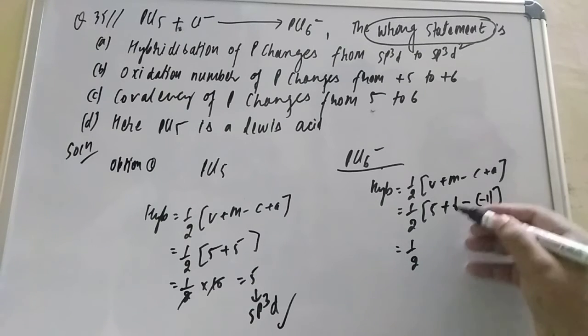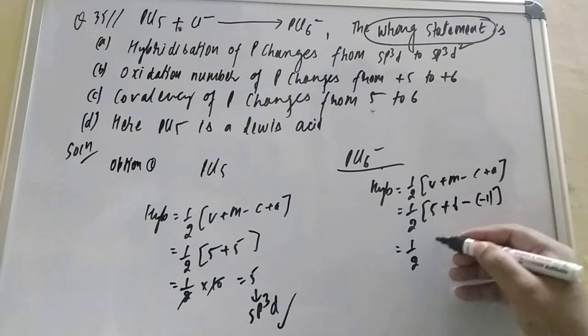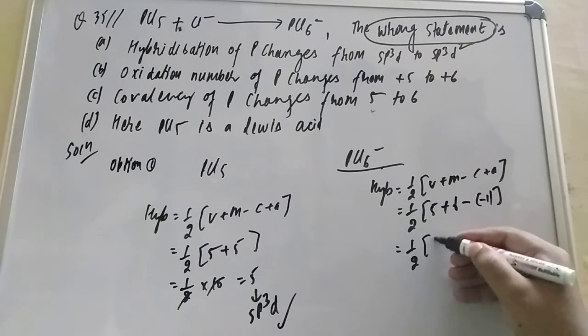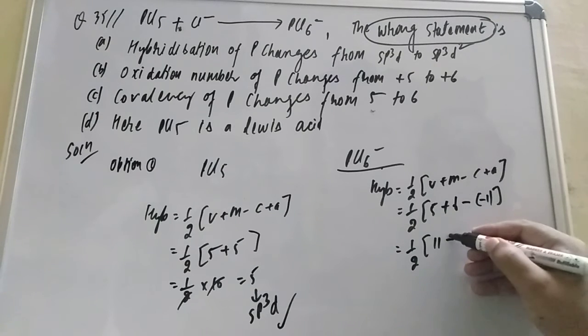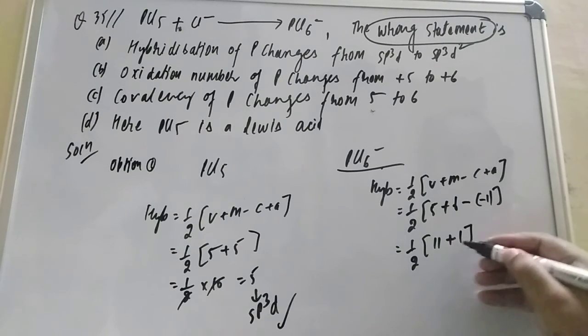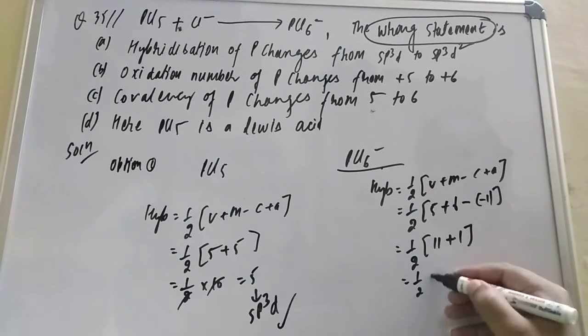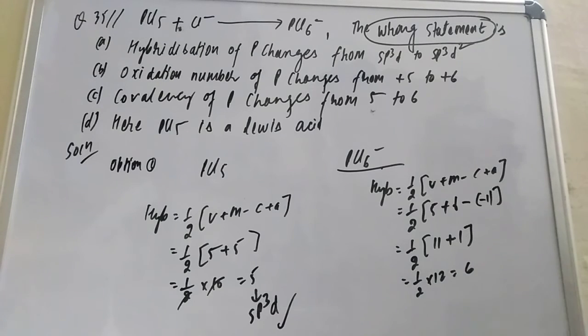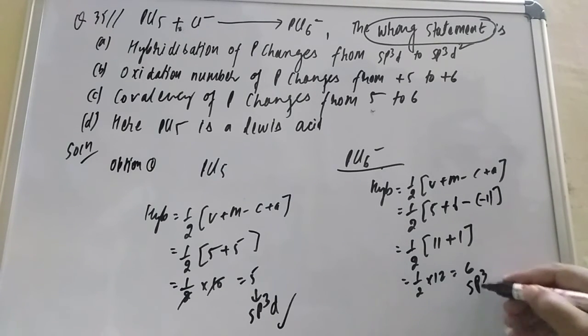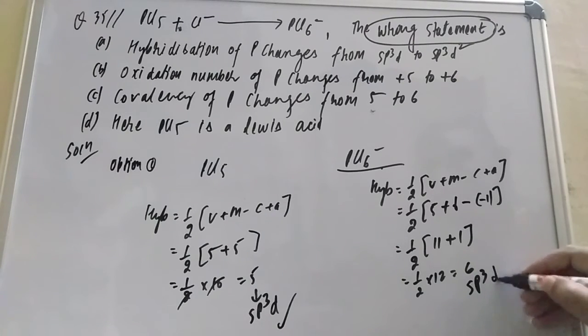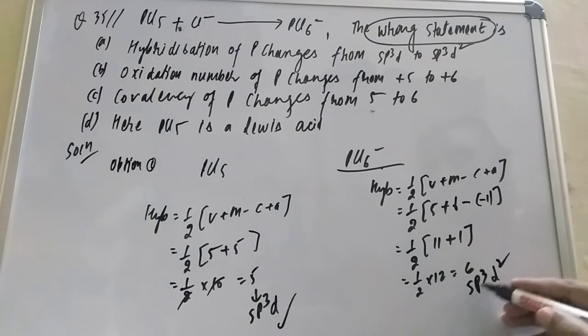So 1 by 2, 5 plus 6 is 11, and minus into minus is plus 1. So 1 by 2 into 12, how much is coming, student? 6. Now you see that is sp3d2. So total orbitals: sp3 is 4, and d2 makes 6. So now you see, this first option is correct.